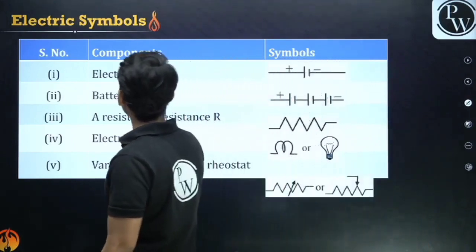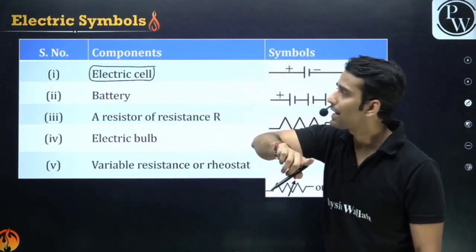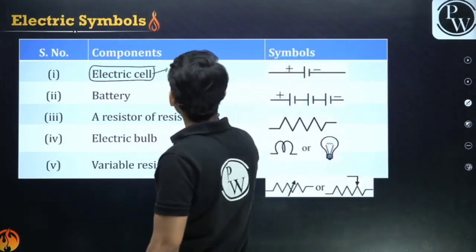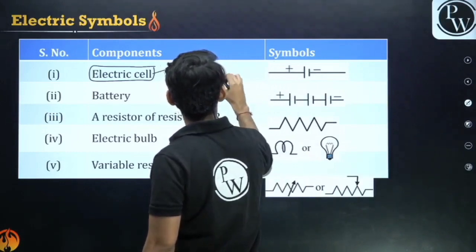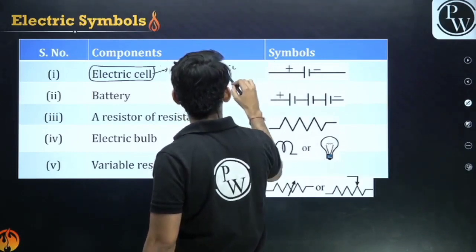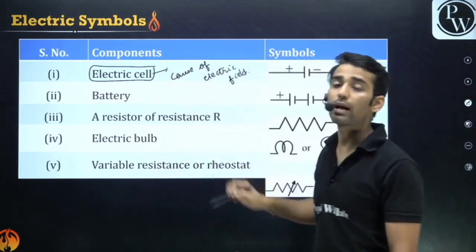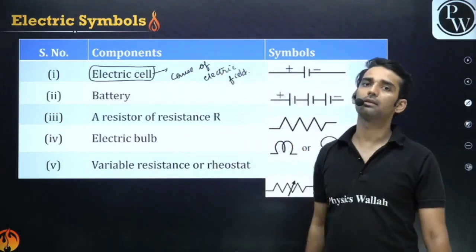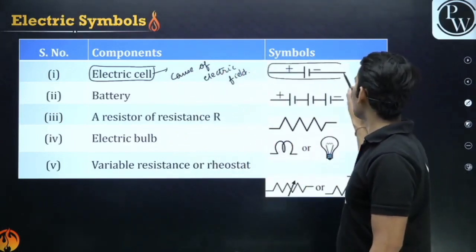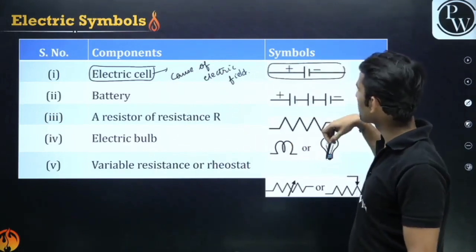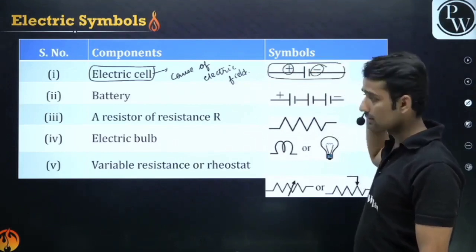I had asked you what the cause of the electric field is. The cause of the electric field is the cell. Basically, the cell provides the potential difference. You won't get any current if you don't put a battery in the circuit, because the battery creates the potential difference. It is denoted by this: we have two terminals, one bigger than the other. The bigger one is positive and the shorter one is negative.